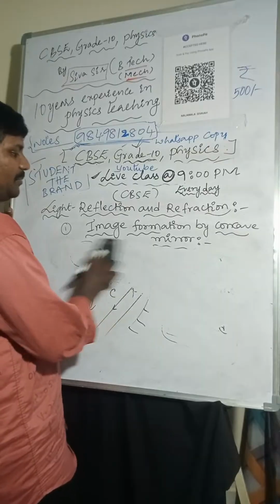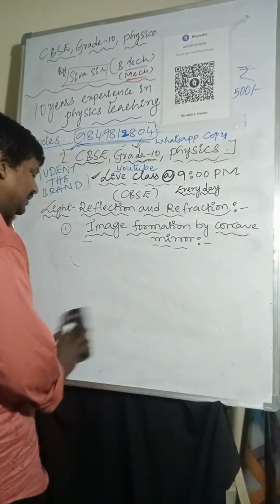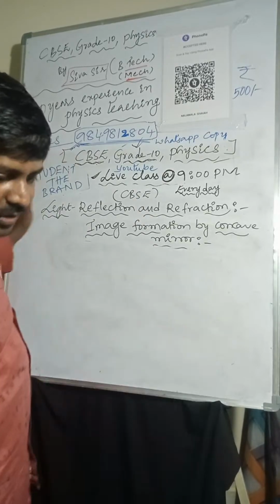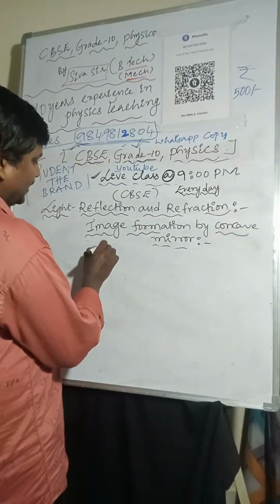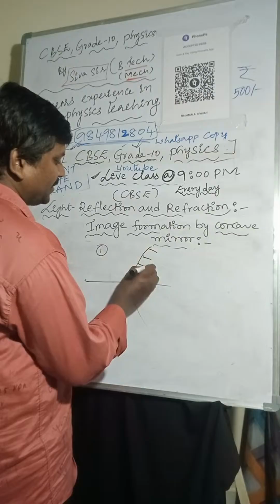Okay, done. So next one, we are going to the next one. Concave mirror image formations are over. Next, we are going with the convex mirror image formations. First one is convex image formation. Only two image formations are there.